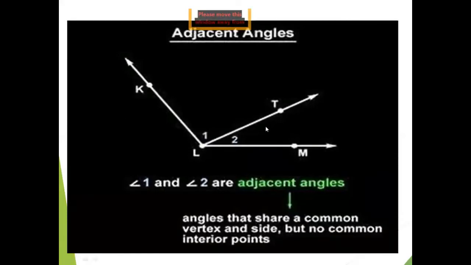But one thing is common between them. Their endpoint is L, which is the vertex, and one of the rays, LT, is common between them. It means when we read KLT, we are using point T. When we read MLT, we are also using point T. So that's why these are called adjacent angles. And interior means there is nothing in between those two angles. So that's why that is empty.